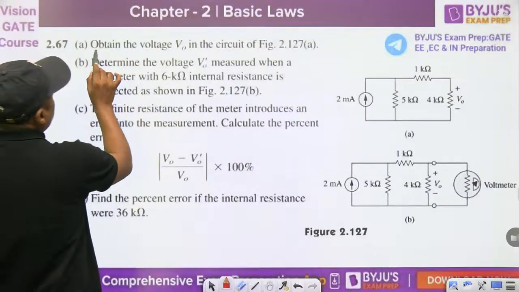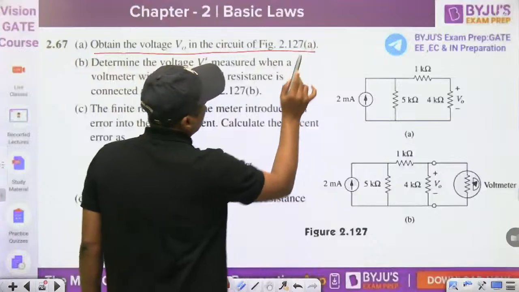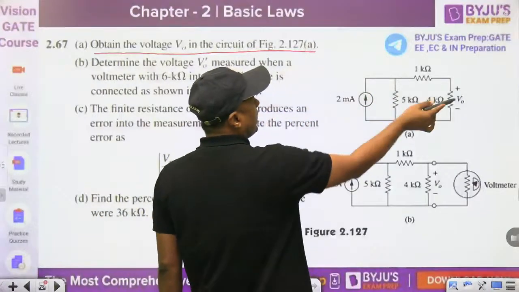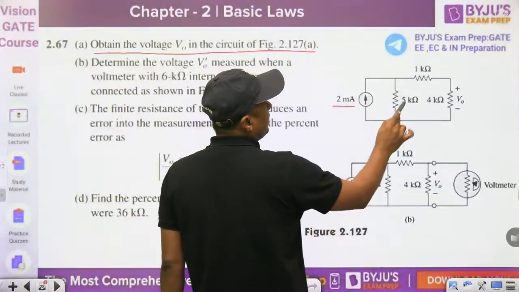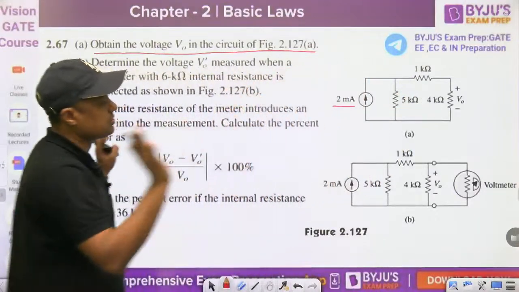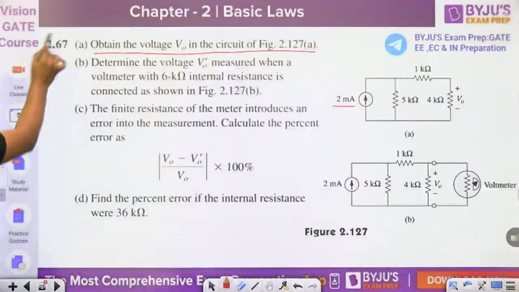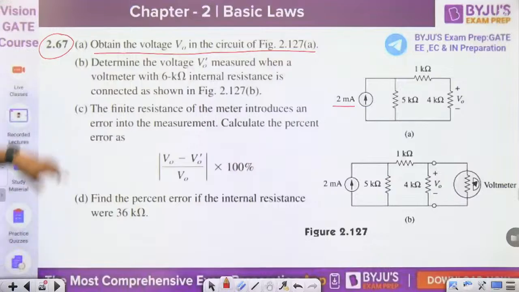First question, obtain the voltage V0 in the circuit of figure. Very simple. Find the V0, and this is given in 2 milliampere, 5 kilo ohm, 1 kilo ohm, 4 kilo ohm. This is the first question. Again, it is an unsolved numerical 2.67 from Alexander Sadiku.